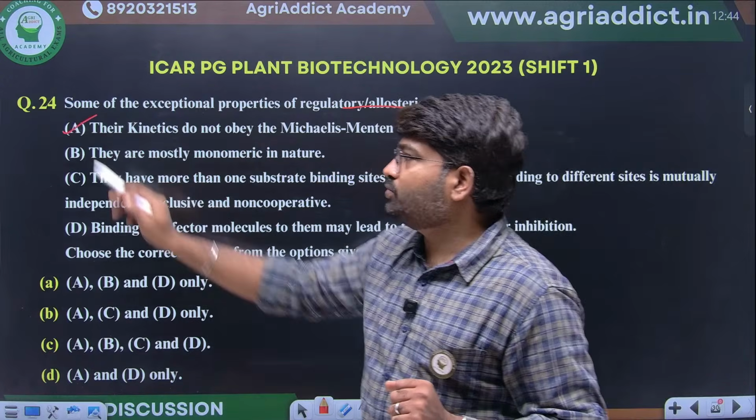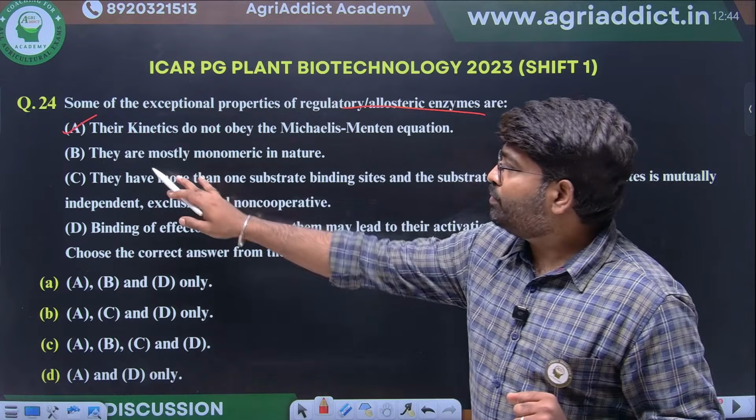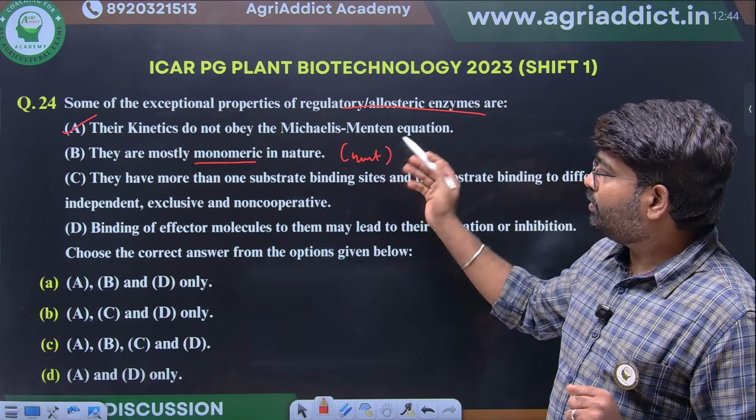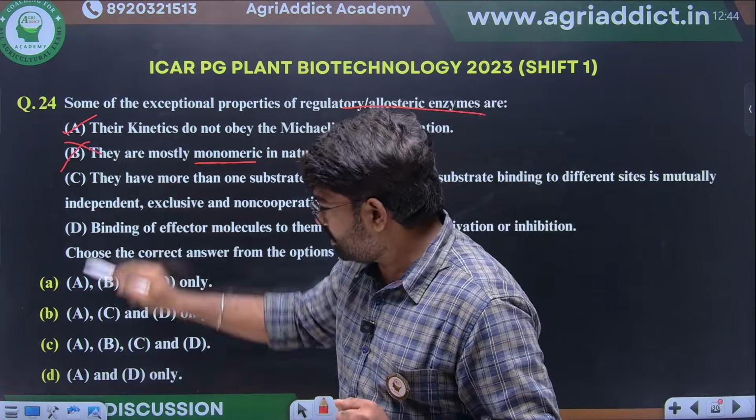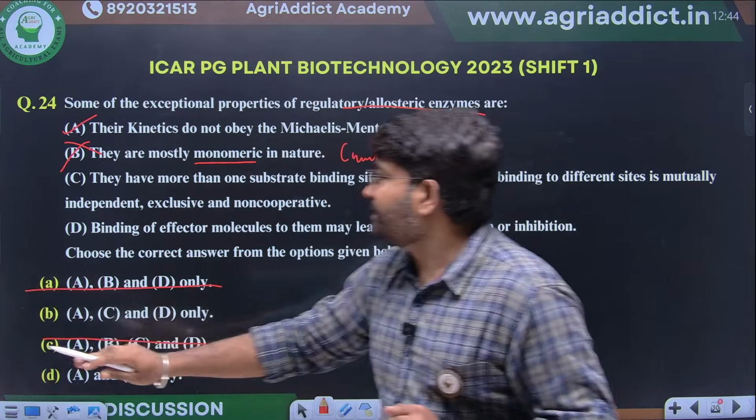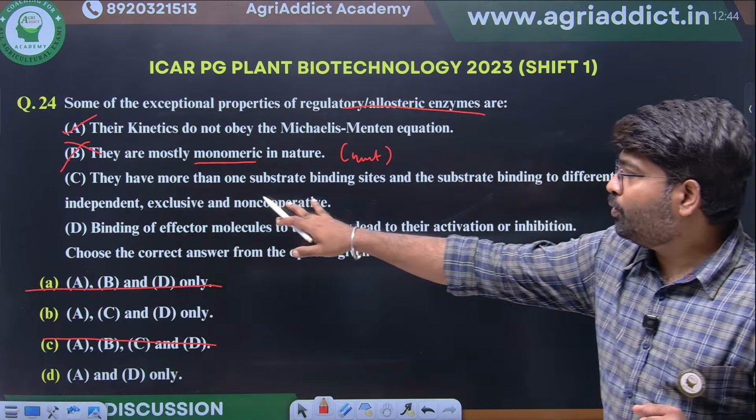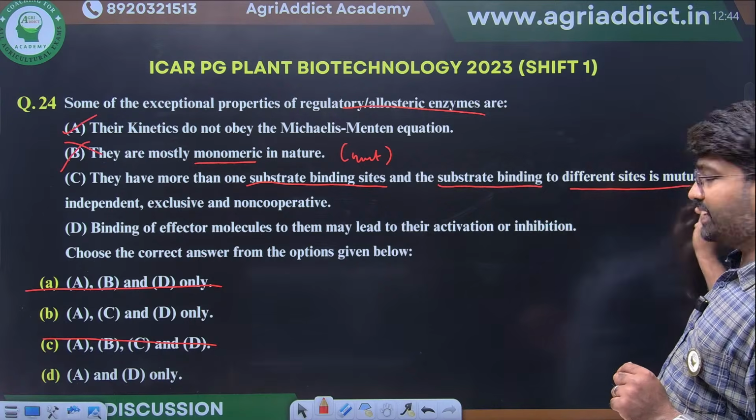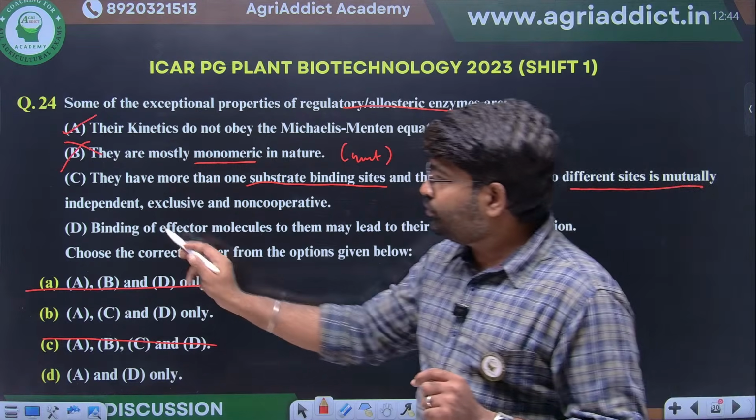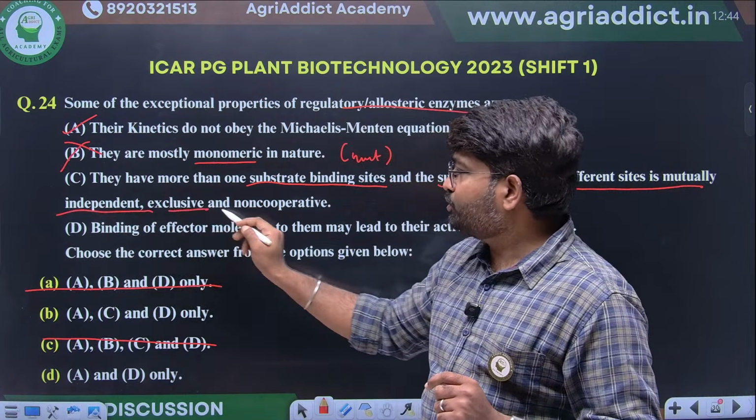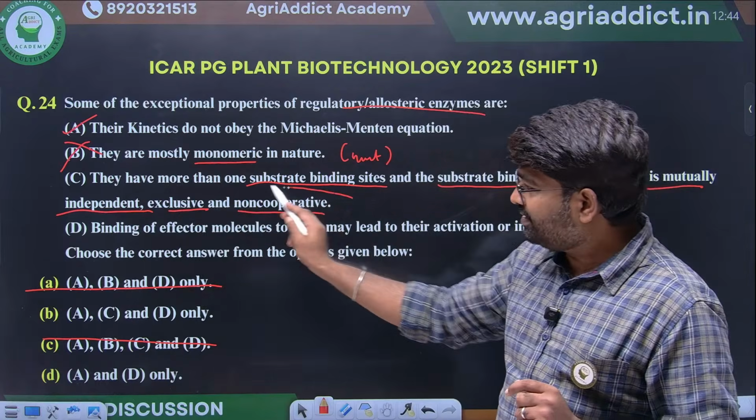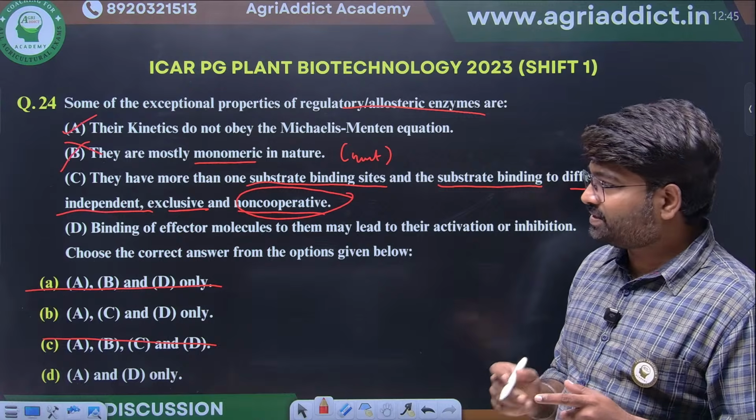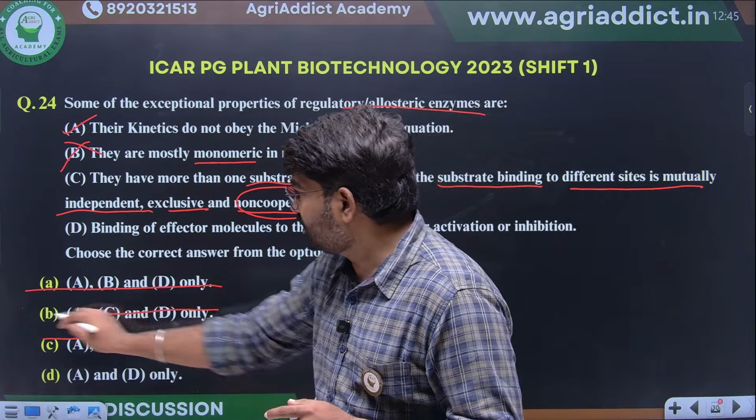Yes, this is true. They are mostly monomeric. No, this is what? Multimeric proteins. More than one subunit will be there. So B is wrong. Second, they have more than one substrate binding site, and the substrate binding sites are mutually independent, exclusive and non-cooperative. They are given non-cooperative. I already told, a cooperative expression will be there, so C also will not come.